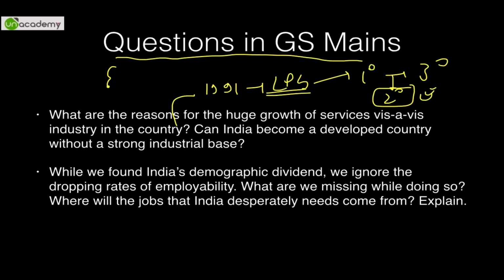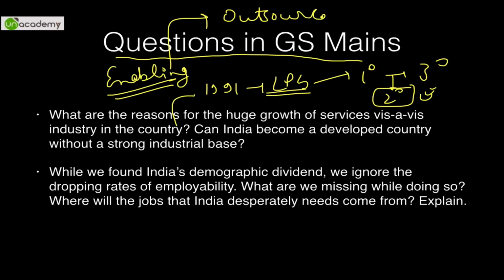Then again we had the enabling conditions. The wages were rising very high in the western markets and they needed to outsource something. So BPOs, business process outsourcing, emerged. But why didn't they emerge in China? Because the English speaking youth was missing there, something like that. Then again, it does not require very high investment to come into services.